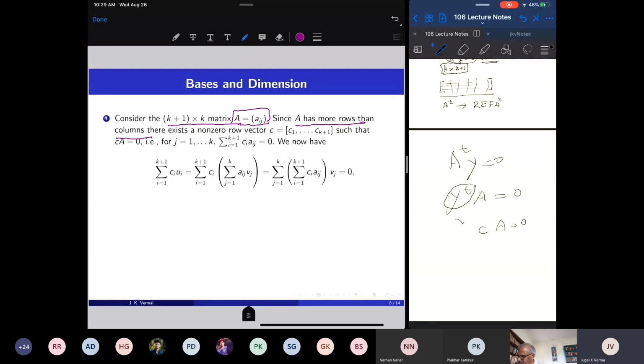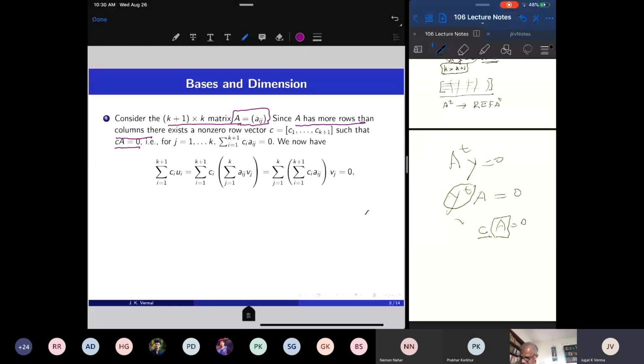So if A is a tall matrix, which means there are more rows than columns, then there is a non-zero row vector C so that CA is 0. That's what I'm saying here: this k plus 1 by k matrix came from the coefficients when I write these k plus 1 vectors as linear combinations of k vectors. So this discussion says that there is a non-zero row vector C so that CA equals 0.